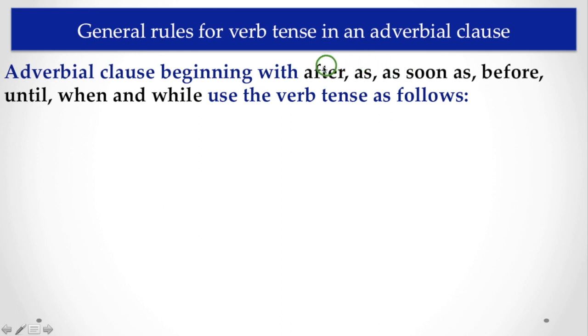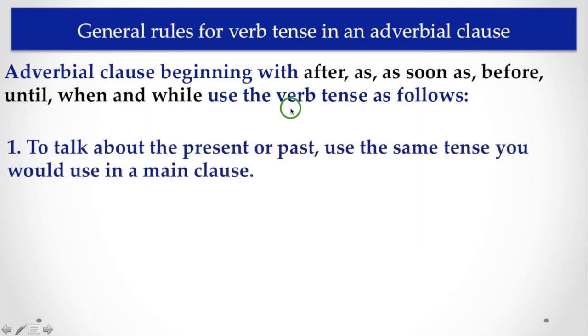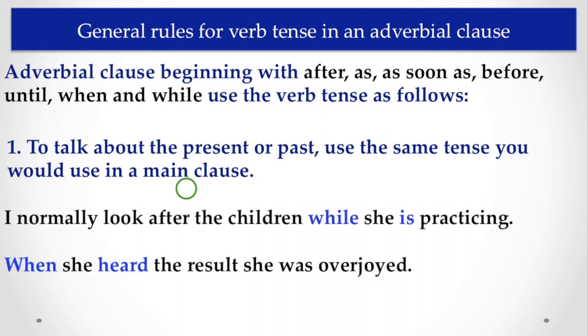To talk about the present or past, use the same tense you would use in the main clause. Let me explain with an example: I normally look after the children while she is practicing.